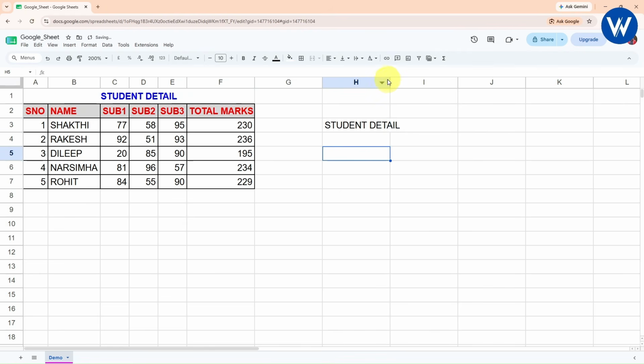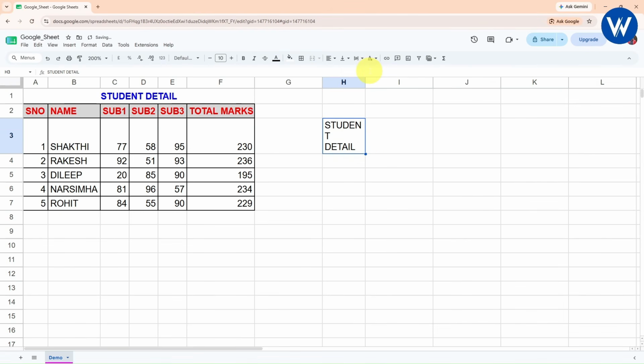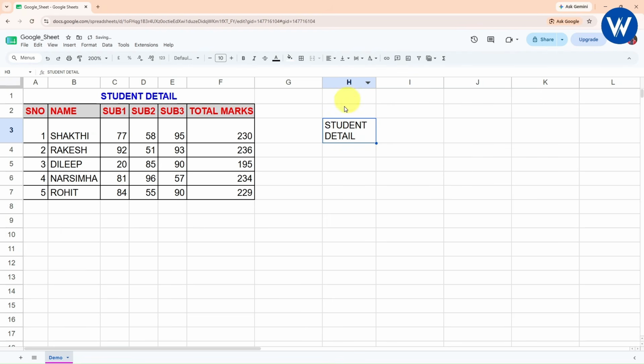Right? Now if you notice carefully, the student detail is going into two different columns. Let's suppose I want to show the student detail in a single cell only. So what I can do is go with this option, text wrapping. Once I click on this wrap option, right, now if you notice carefully, the entire text came into the single cell only.